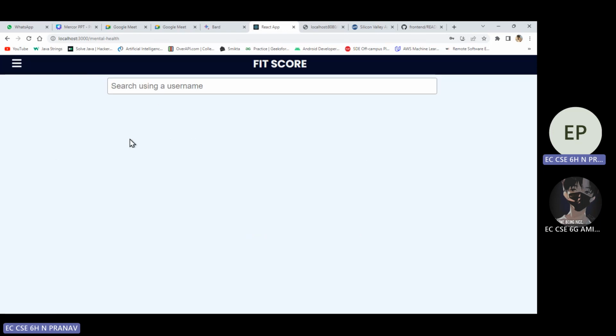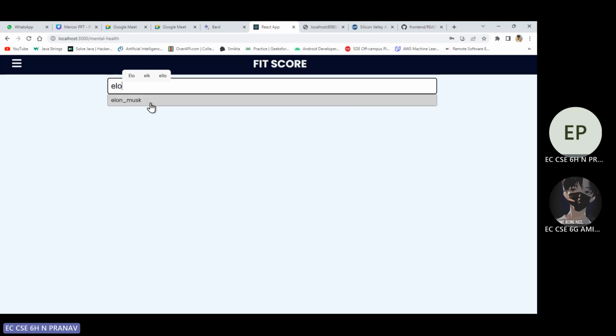Now let's talk about the mental health score. As I said before, we can take answers from employees and pass them to a model to get the mental health score from that. But as of now, we have not implemented that. Here I have implemented the Twitter API. For now, let's suppose Elon Musk and Roger Federer are our employees. I clicked Elon Musk.